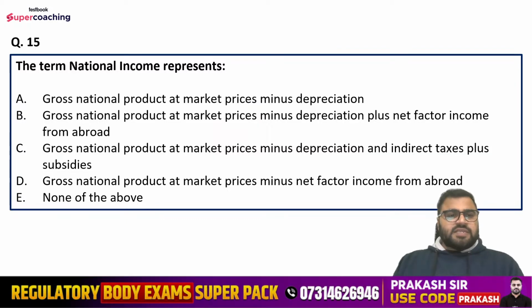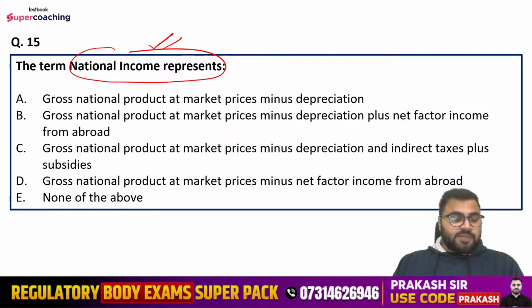Question number 15: The term national income represents which of the following? Options are gross national product at market prices minus depreciation; gross national product at market prices minus depreciation plus net factor income from abroad; gross national product at market prices minus depreciation and indirect taxes plus subsidies; gross national product at market prices minus net factor income from abroad; or none of the above. So tell me, what do you think? Which option represents national income?